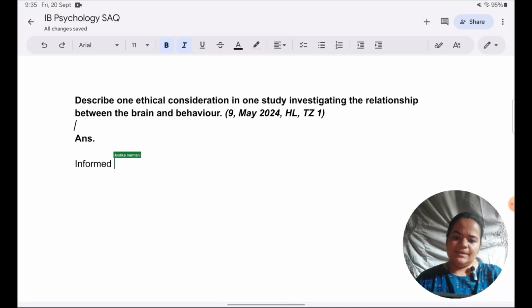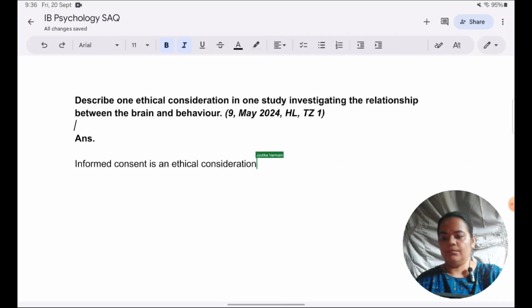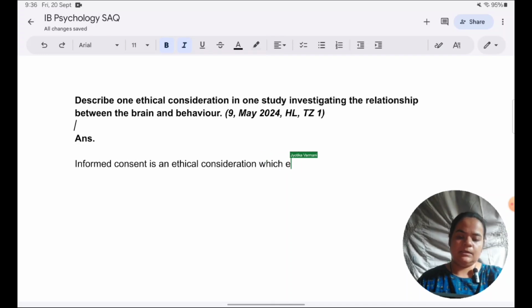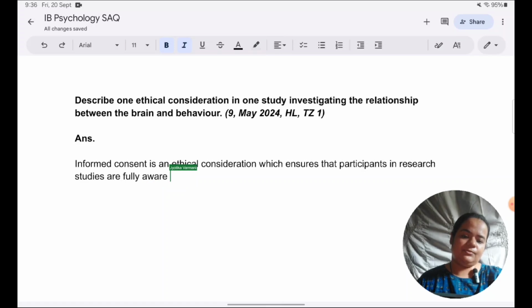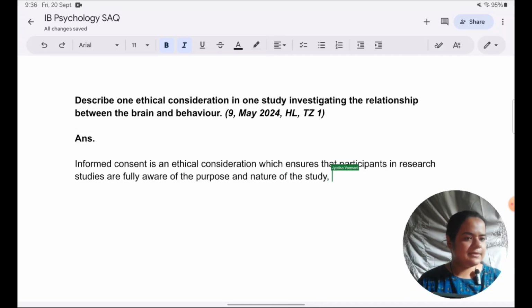So informed consent is an ethical consideration which ensures that participants in research studies are fully aware of the purpose and nature of the study. Okay, one thing, please ignore any typos. My wrist is paining. I'm not able to type smoothly.